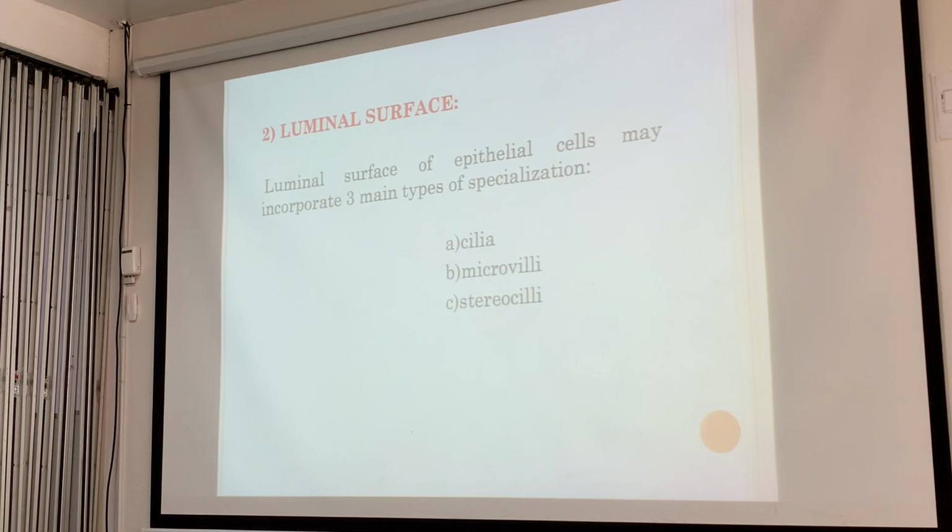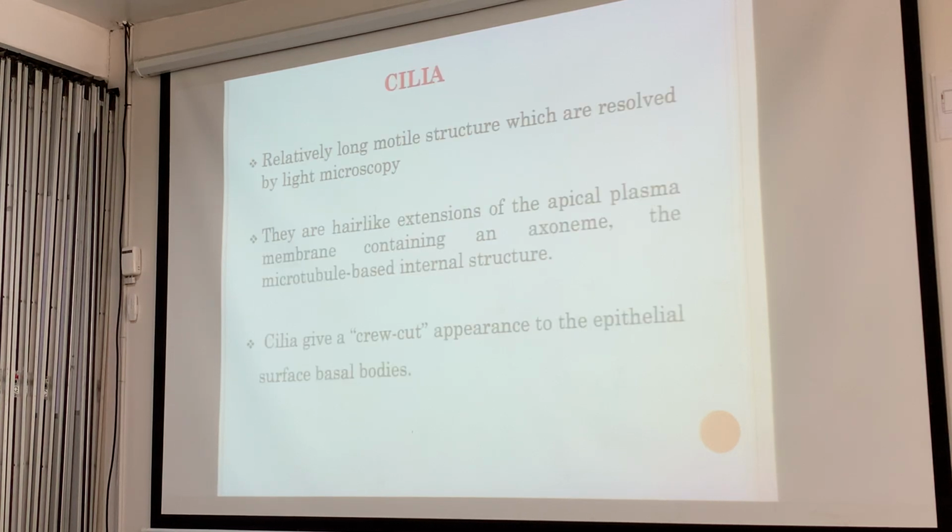Then on the luminal surface, you can have cilia and microvilli. Cilia are relatively long motile structures resolved by microscopy. They're hair-like extensions of the cytoplasm. They give a crew-cut appearance to the epithelial surface. Remember the ciliated epithelium? The pink hair on top. Even if the pointer has moved a bit, it says identify the structure.